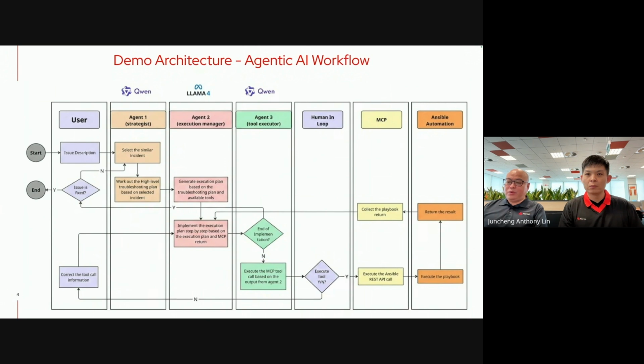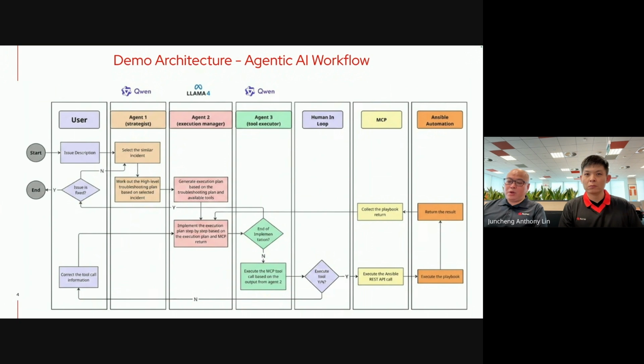If it is a non-disruptive step such as checking status, Agent 3 will directly call MCP. If not, this action will require human approval before calling MCP. For instance, a service start needs a human in the loop. MCP will execute the Ansible playbook.